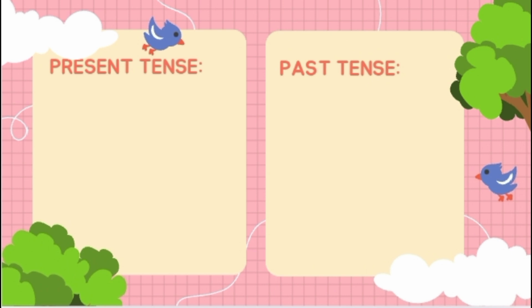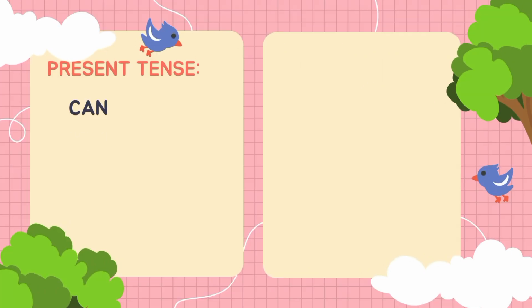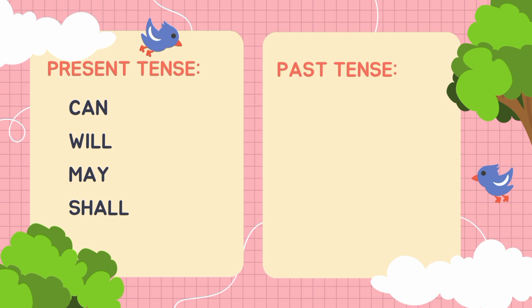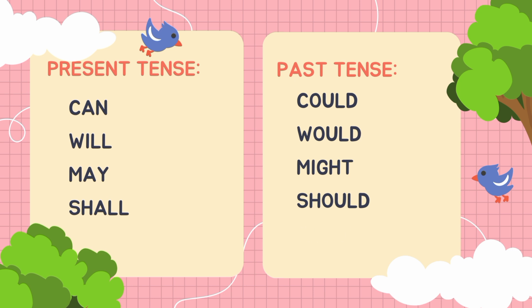The modals also have a present tense and a past tense. So, here they are. The present tense forms are can, will, may, and shall. And the past tense forms are: can is could, will is would, may is might, and shall is should. And also, must only has a past tense.